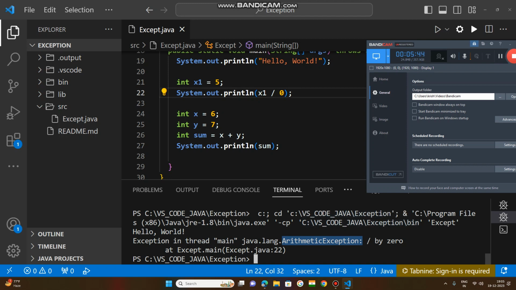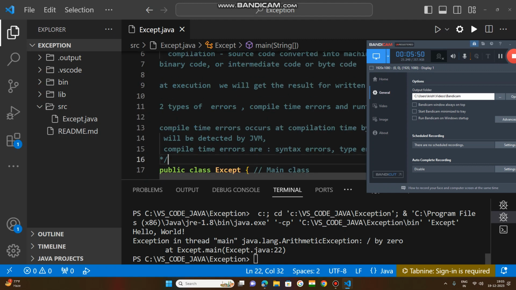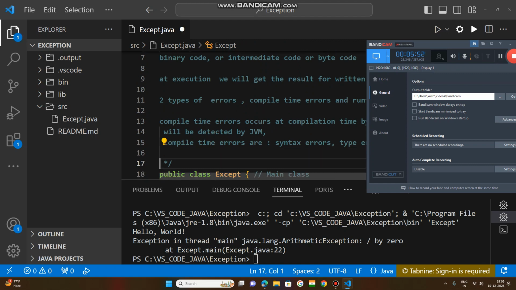Many exceptions are there: arithmetic exception, index out of bound exception, input output exception. I will explain some exceptions here. Examples.